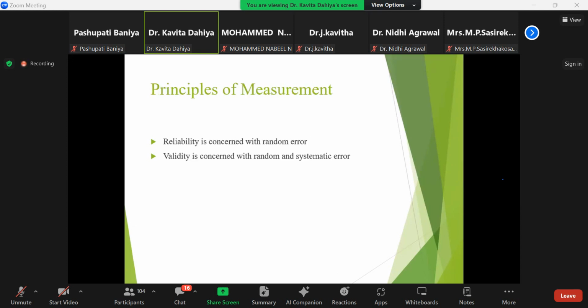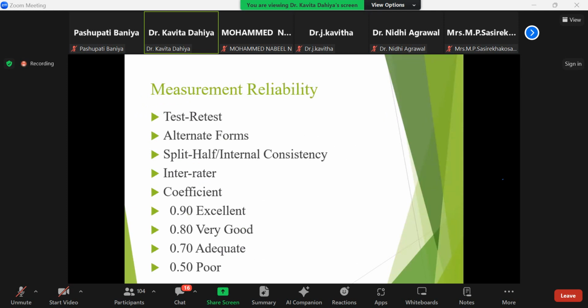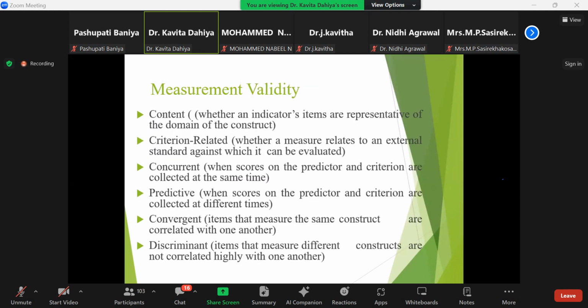Principle of measurement: reliability is concerned with random error, and validity is concerned with random and systematic error. Measurement of reliability includes test-retest, alternate form, split half, internal consistency, and inter-rater. The coefficient is representing the reliability also, where if it is 0.9, then excellent, 0.8, it is very good.